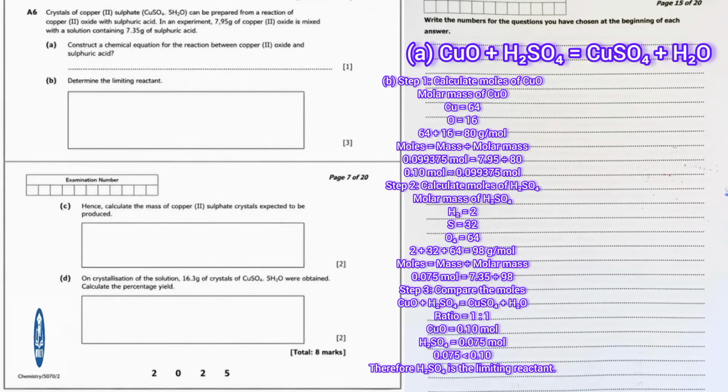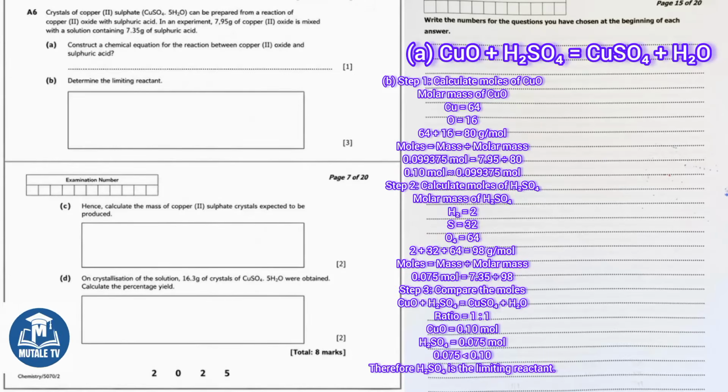First, find the moles of copper 2 oxide. The molar mass of CuO is 64 plus 16 equals 80 grams per mole. Moles equals mass divided by molar mass. So 7.95 divided by 80 equals 0.099 moles. We round this to 0.1 moles of CuO.